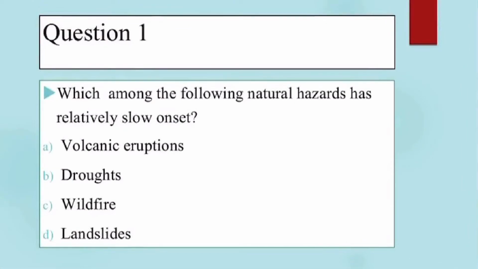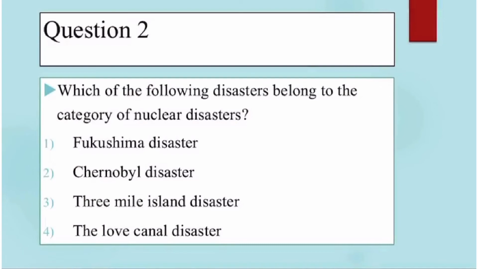First question, which among the following natural hazards has relatively slow onset? Option A, volcanic eruptions, B, droughts, C, wildfire, and D, landslides. From the given options, droughts has relatively slow onset, so B is the right option. Second question, which of the following disasters belong to the category of nuclear disasters? First, Fukushima disaster, then Chernobyl disaster, Three Mile Island disaster, and fourth, Love Canal disaster. 1, 2 and 3 come under the category of nuclear disasters.